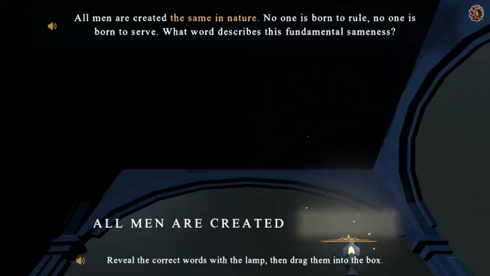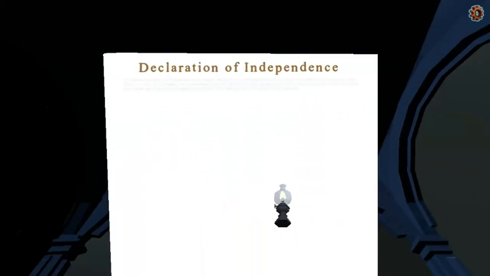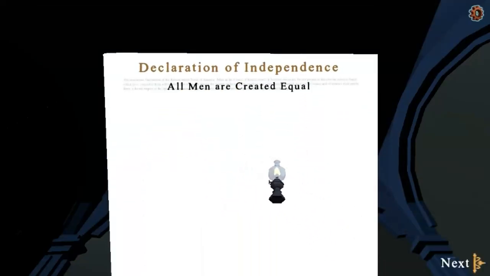In the Words in the Dark level, the committee needs keywords to complete the declaration. Move your mouse to reveal words hidden in darkness.